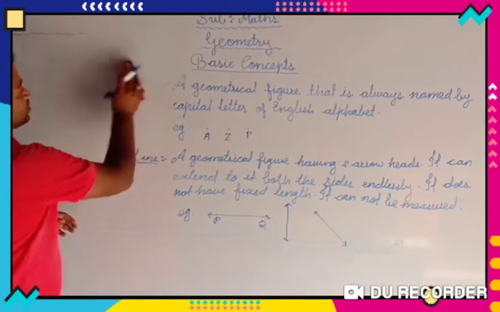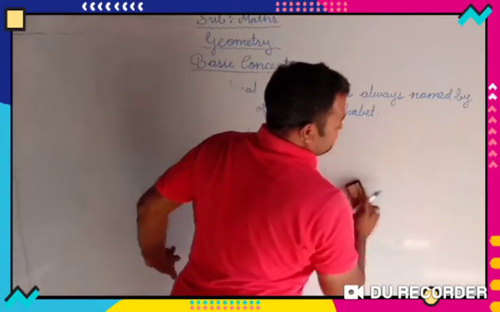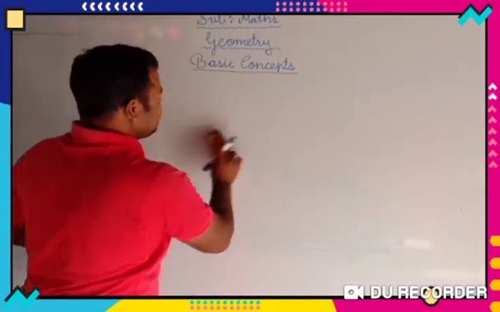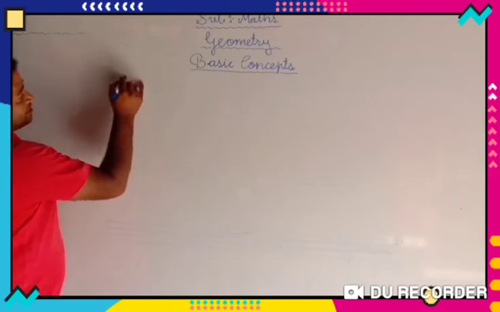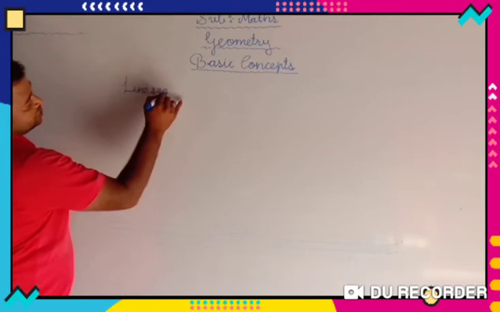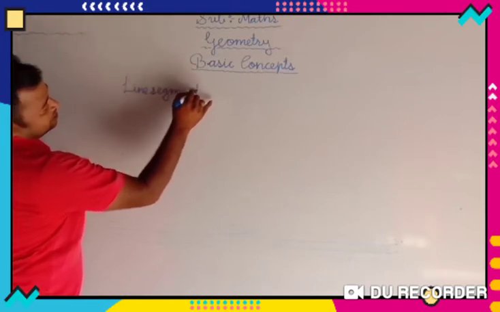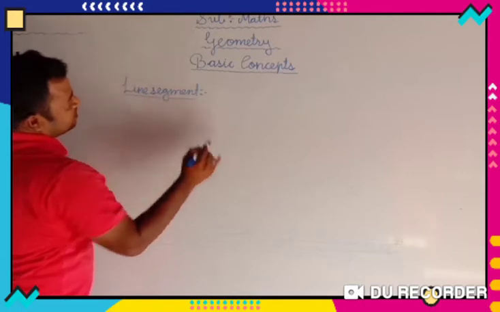Next, after lines, what have we studied? After the line, the next geometrical figure which we have studied is the line segment. LINE SEGMENT. Line segment. Now what is it?